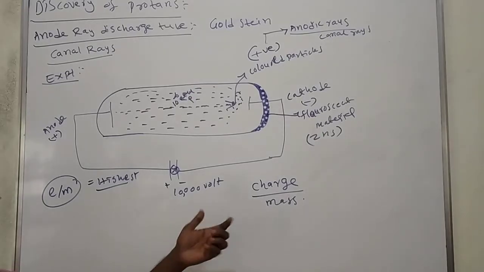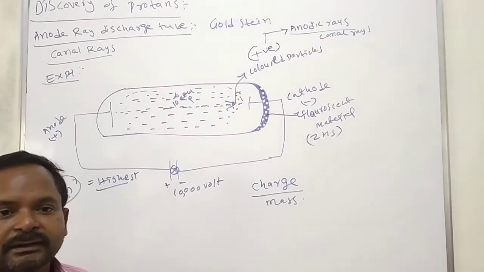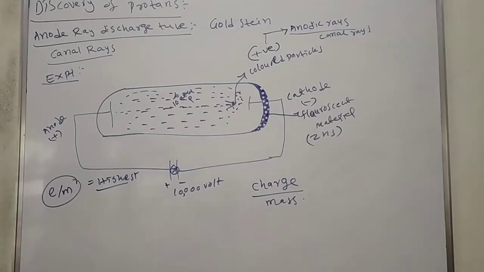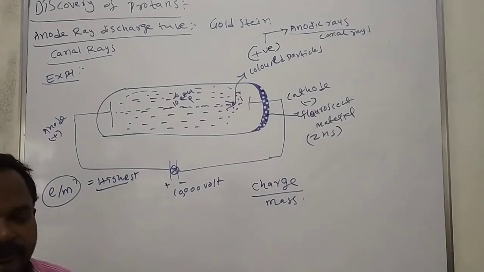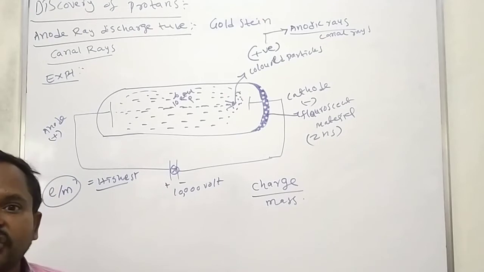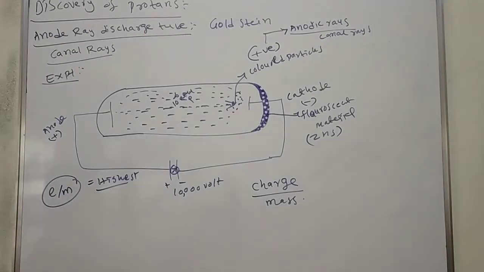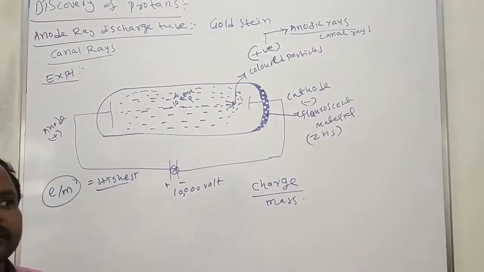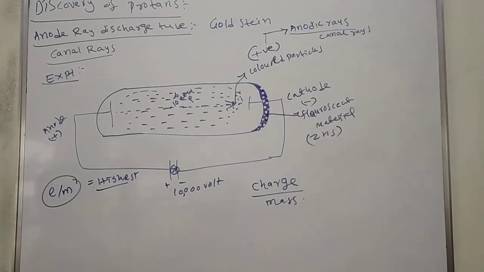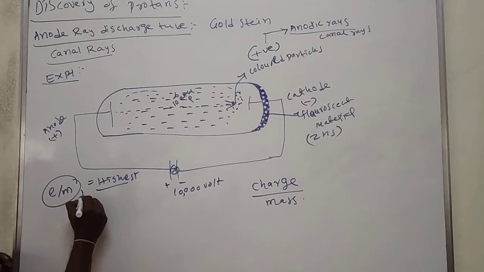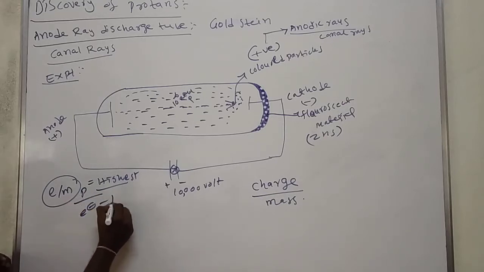The charge of an electron and a proton is the same in magnitude; electron charge is negative, proton charge is positive. But electrons are very light particles, whereas protons have considerable mass, so they move slowly. That's why they stay in the nucleus, as in the Rutherford atomic model. The e by m value of proton is highest, electron is lowest.